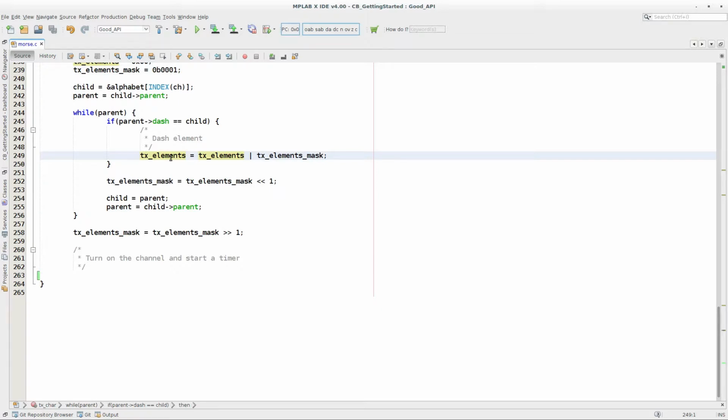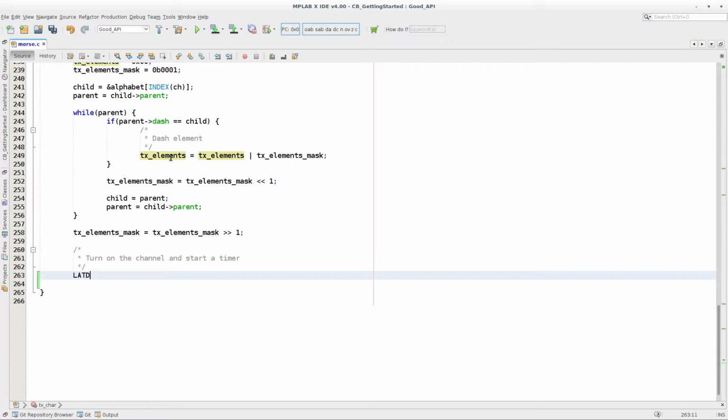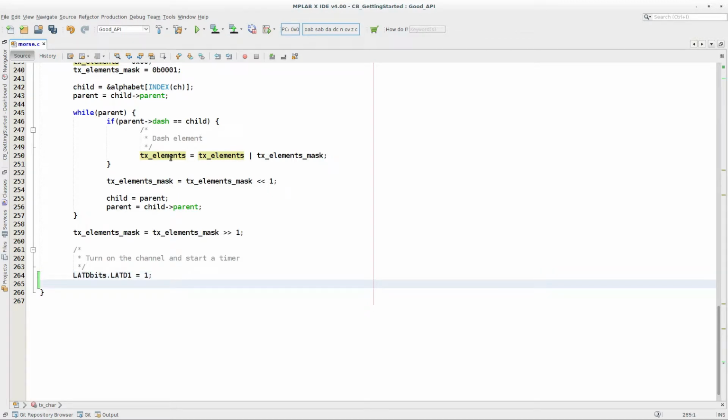So I want to turn on the LED. In our case, we're trying to turn on a LED, so we did this by setting lat D1, just set it to 1. That's us turning on a LED.